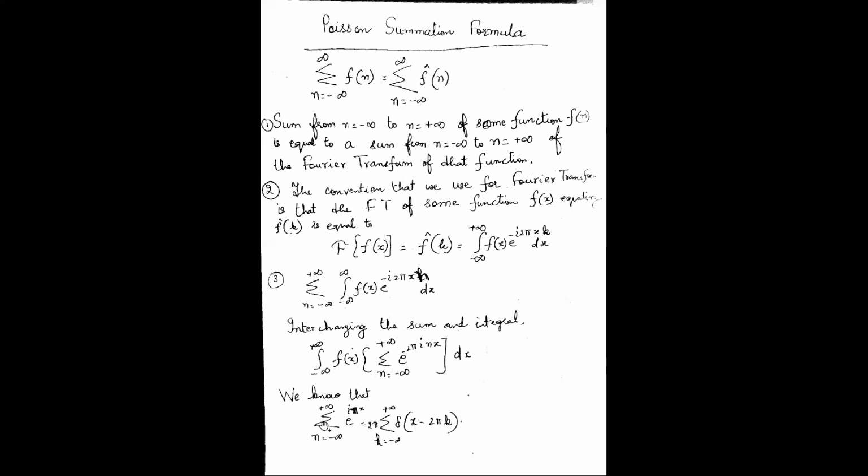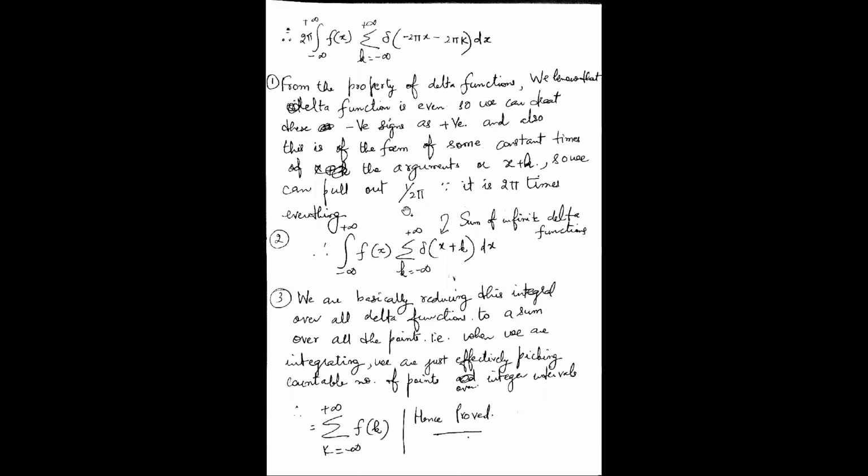Now, if I equate this summation with 2 pi delta(x minus 2 pi k), k going from minus infinity to plus infinity, I will use this formula for this equation. Then when I use this formula, I will get 2 pi outside f(x), and I have used the formula here.